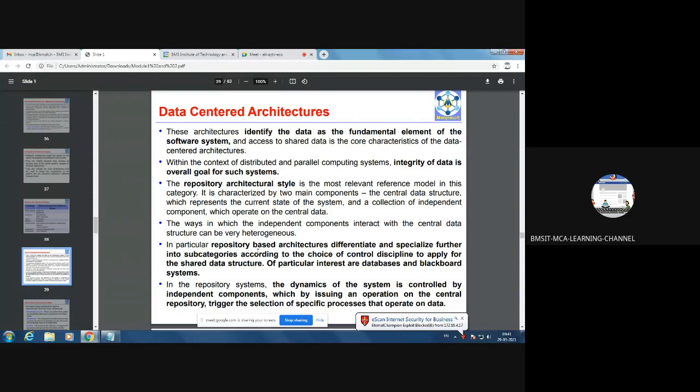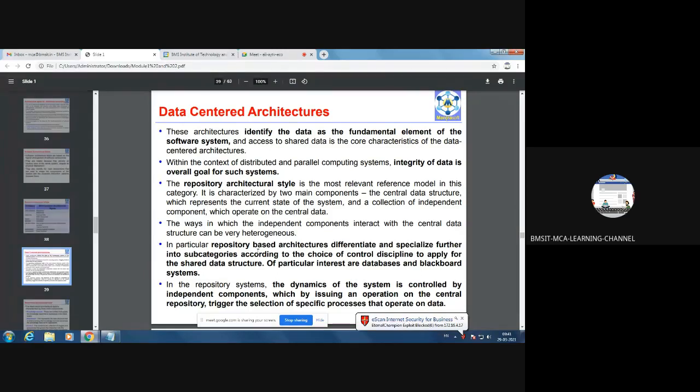Then there is the repository architectural style, the most relevant reference model in this category. In the repository architectural style, there will be a common repository that will be shared between multiple software components, and it is characterized by two main components: the central data structure, which represents the current state of the system, and a collection of independent components. Independent components are nothing but the software modules which operate on the central data.